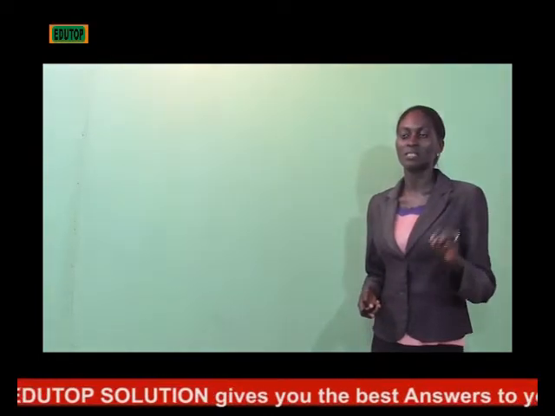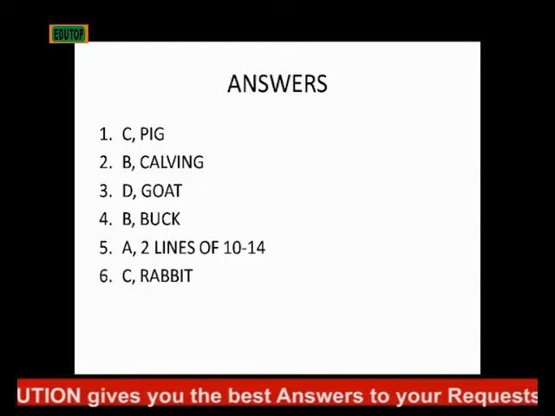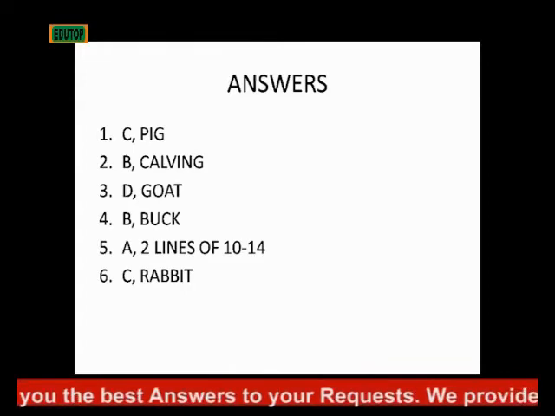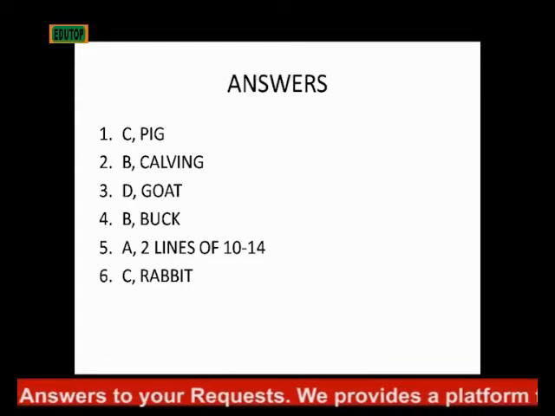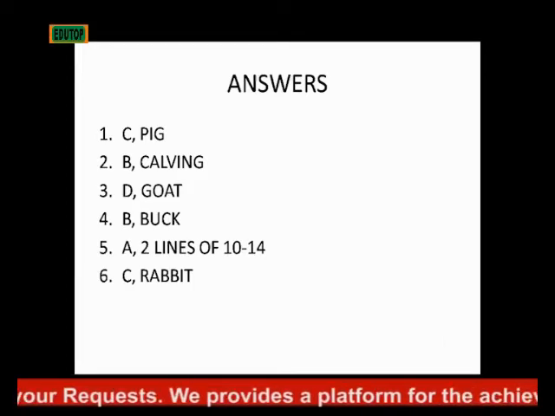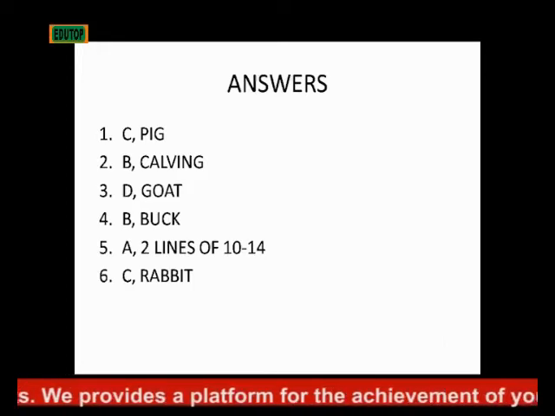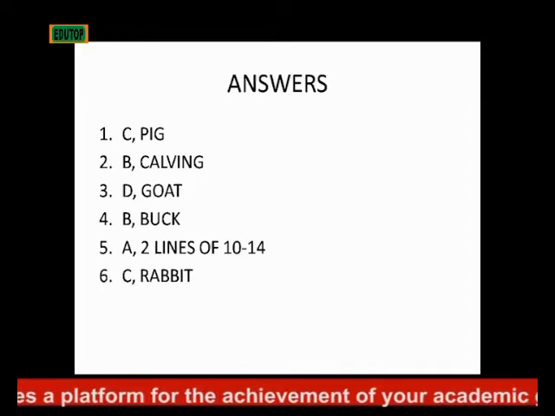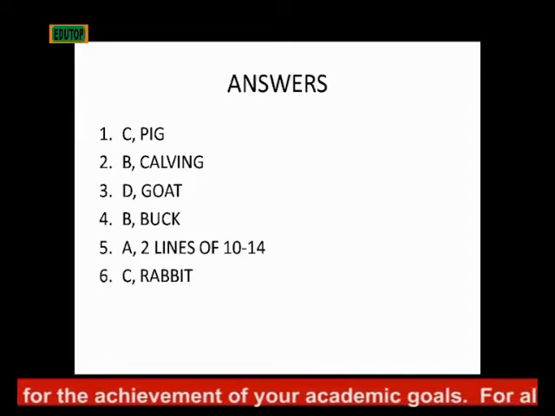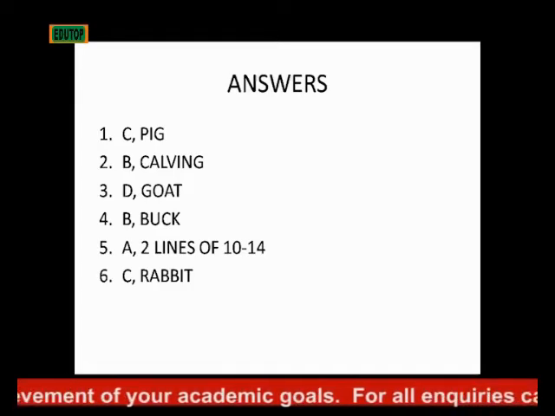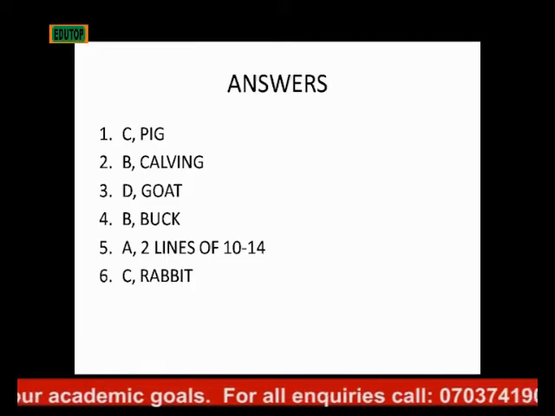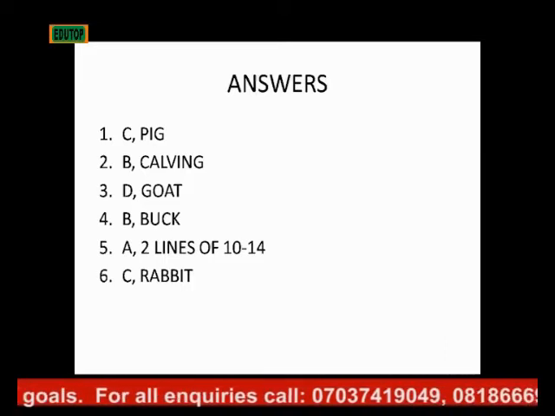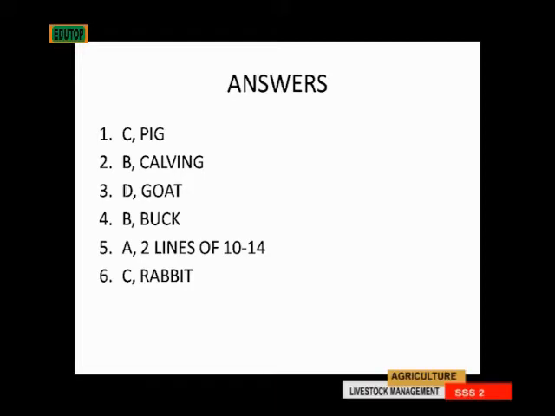Now you have to choose an answer that best suits these questions, and the answers, number 1 is C, that is pig. The gestation period in pig is 3 months, 3 weeks, and 3 days. Then number 2, parturition is called calving in cattle. Calving, that is option B. Then number 3, the answer is option D. The best and richest milk is from goats. Number 4, the answer is B, buck. Boar is to pig as buck is to rabbit.